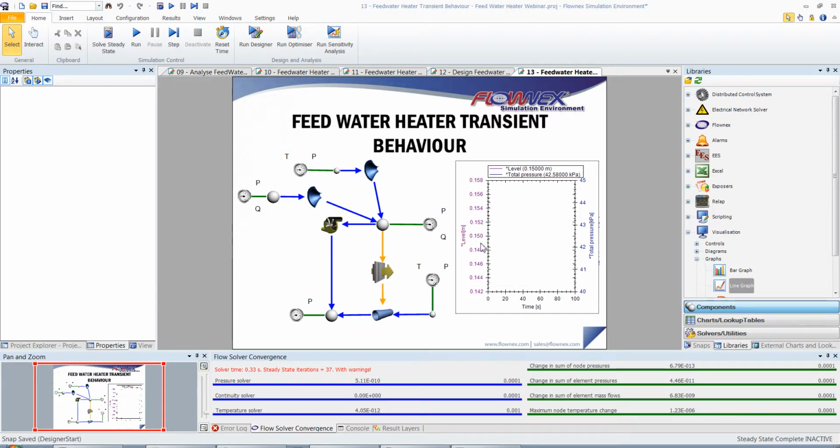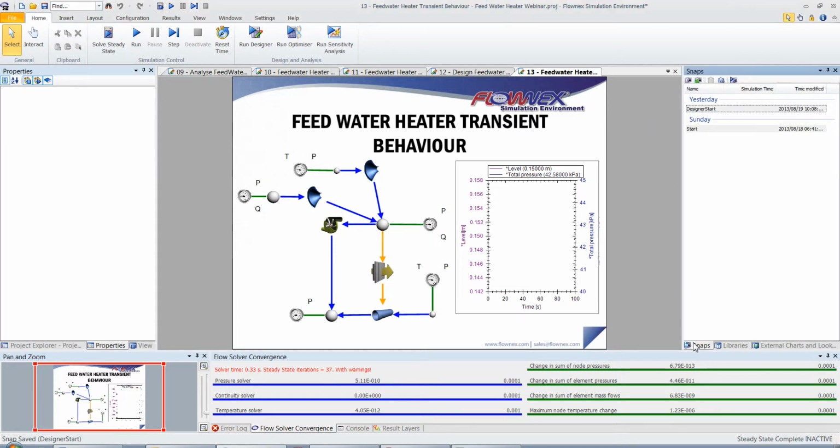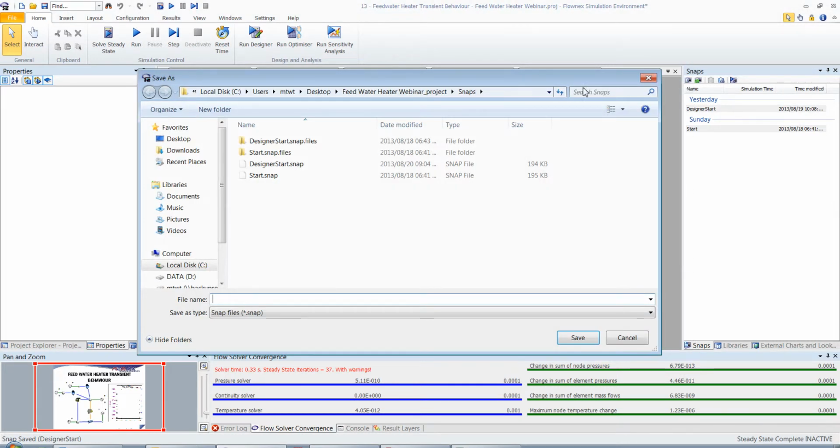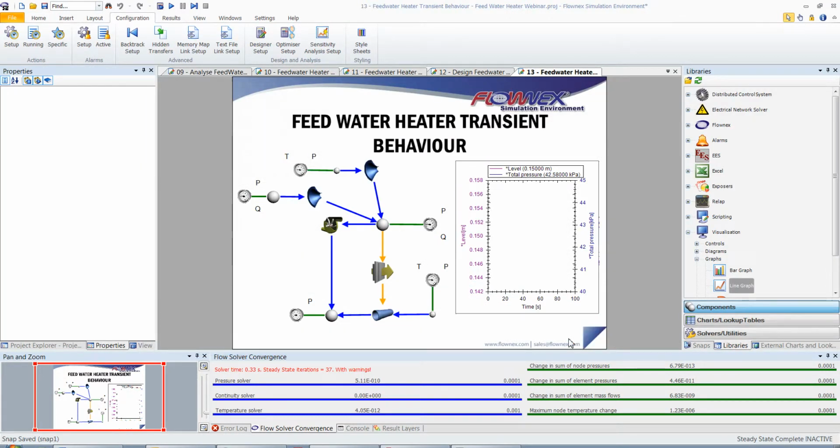Before I run the transient simulation, I'm going to save a snap of the steady state solution. Snap is basically just a record of all the input values that can be loaded again at a later stage. I'm going to call the snap snap1. I will now create some transient events by setting up actions. To do this, I'll go to Action Setup. I will add a scenario, and I'll call it Feedwater Heater.